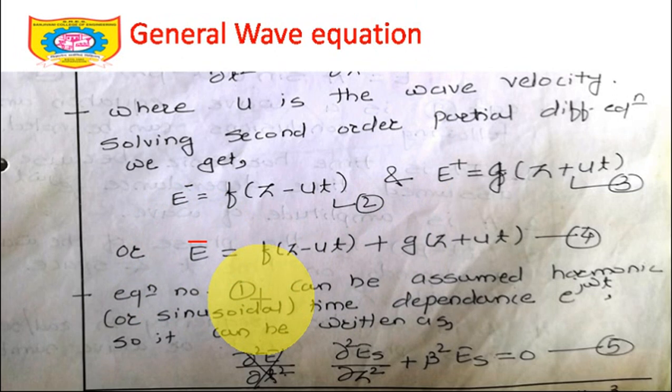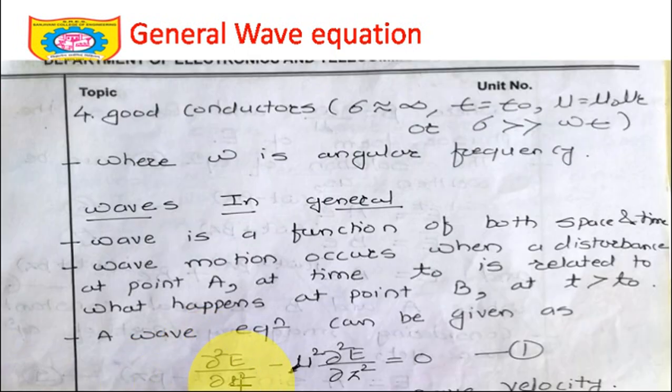Now let's go back to equation number 1. It can be assumed harmonic. Harmonic means it is varying, time harmonic or sinusoidal dependence with respect to e raised to j omega t. So let's go back to equation number 1 once again and just try to rewrite it here. So what is equation number 1? Dou square E by dou t square minus u square dou square E by dou z square equal to 0. What I am going to do, can I take this u square to the denominator? As it's a simple multiplication. So 1 upon u square, that is 1 upon v square, dou square E by dou t square minus dou square E by dou z square.